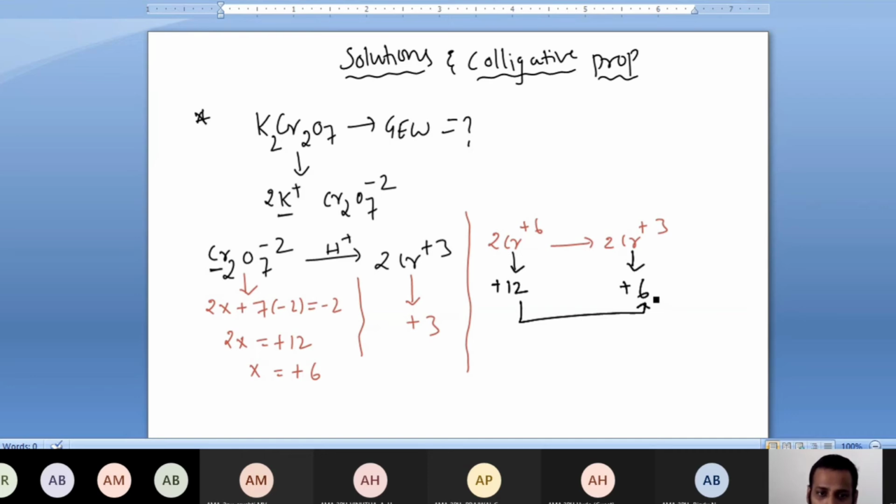Few people will consider the oxidation state change as +6 to +3, that is 3 electrons, so they take the valency factor as 3.